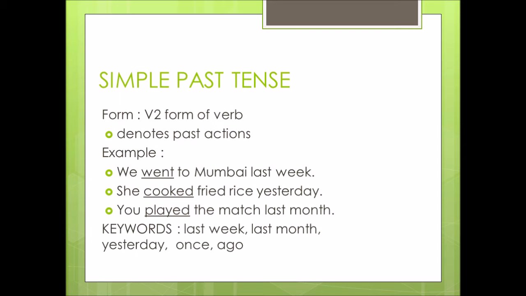She cooked fried rice yesterday. The V2 form here is cooked and the V1 form here is cook. You played the match last month. The V2 form of the verb here, that is the past form, is played and the V1 form is play. Whenever you're getting keywords like last week, yesterday, last month, once, ago, all these things represent an action that has got completed in the past. So you have to use simple past tense in that case.